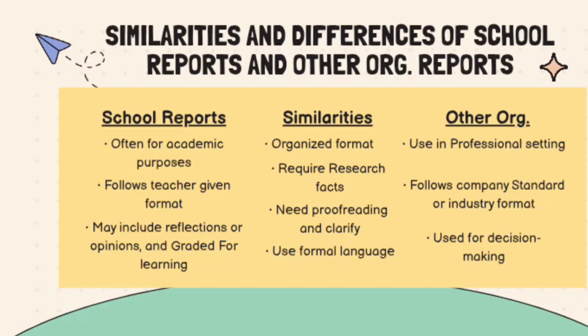School reports follow the teacher's given format, may include reflections or opinions, and are graded for learning. Other organization reports follow company standards or industry format and are used for decision making. Their similarities: organized format, require researched facts, need proofreading and clarity, and use formal language.